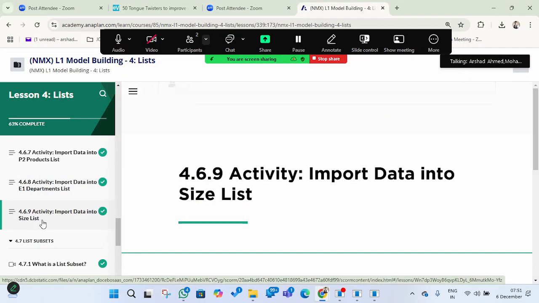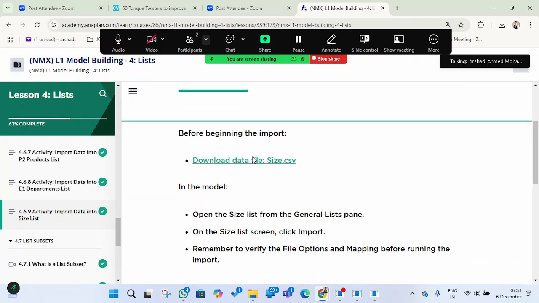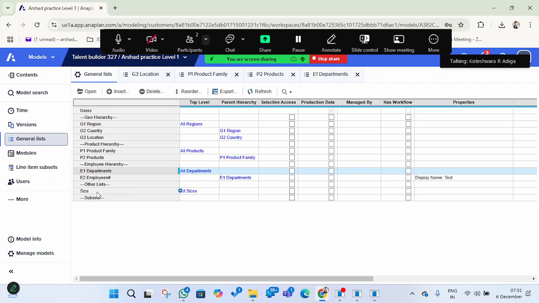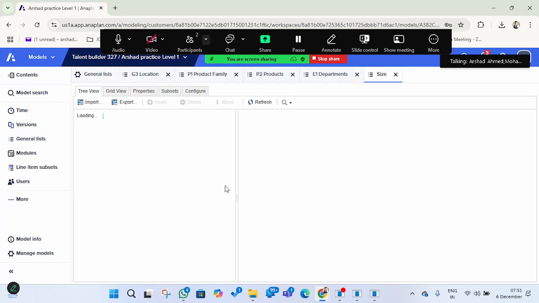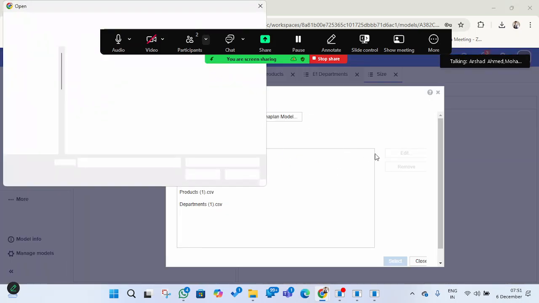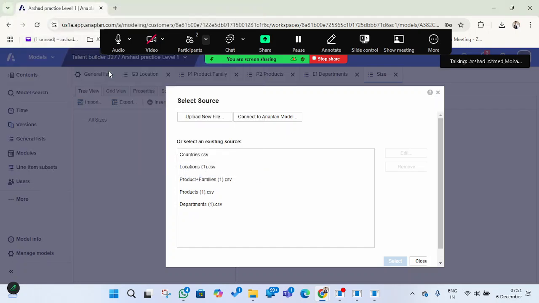The next thing is we will be importing the size list of the products. We go into the general list here again, and open import, upload size.